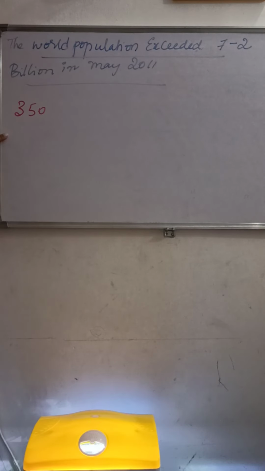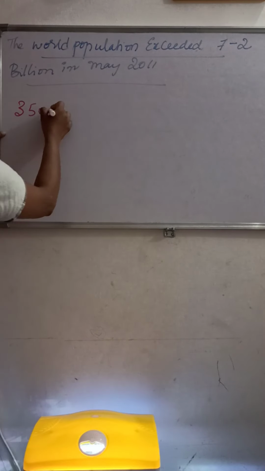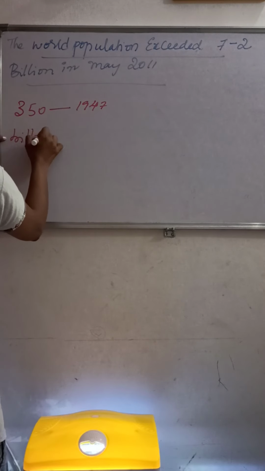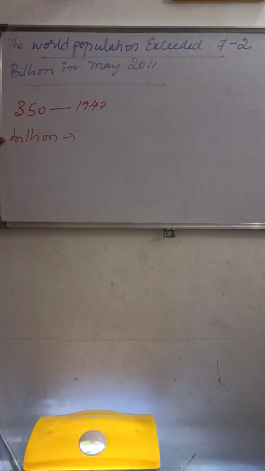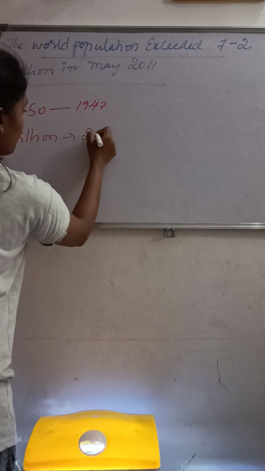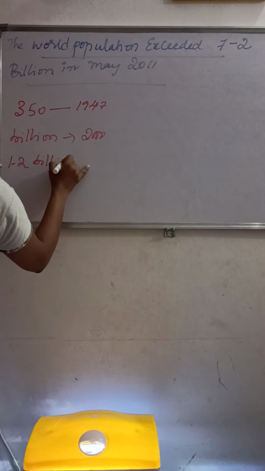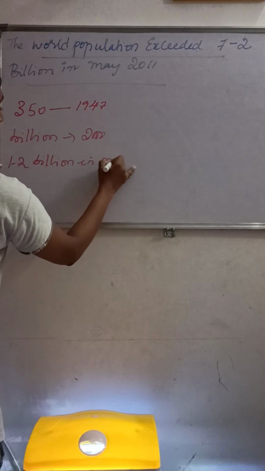But it reached the mark of a billion by 2000, and it crossed 1.2 billion in May 2011.